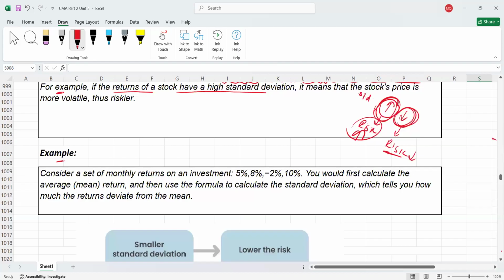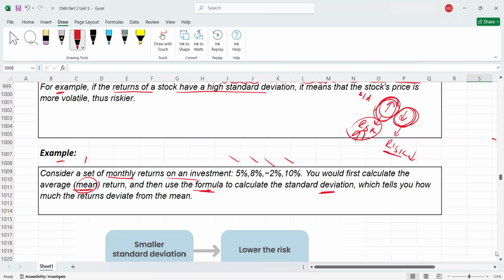For example, consider a set of monthly returns on an investment. This is your monthly return, could be 5%, 8%, or it could be a loss of 2%, or it could be 10%. Okay. So please remember what we have to do first. First, we will calculate the average return. Then we will use the formula which I will show you for the standard deviation to calculate how much our return is deviating from the average.